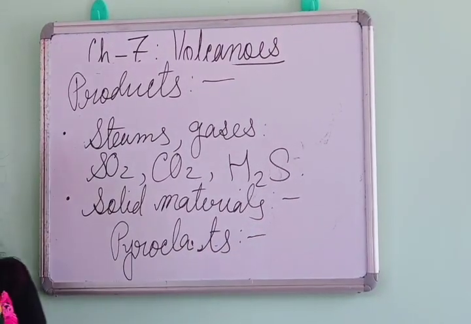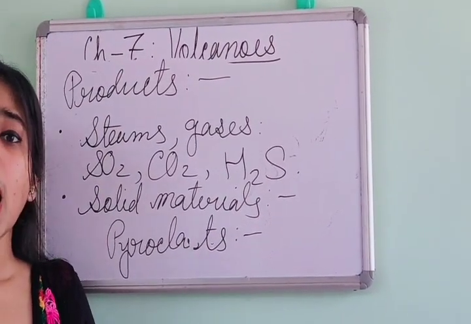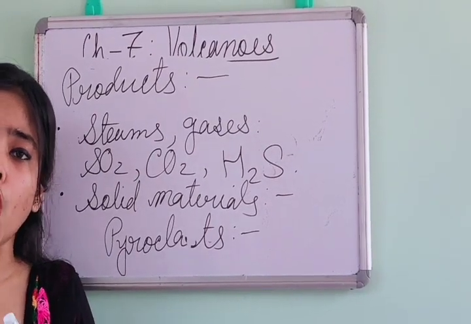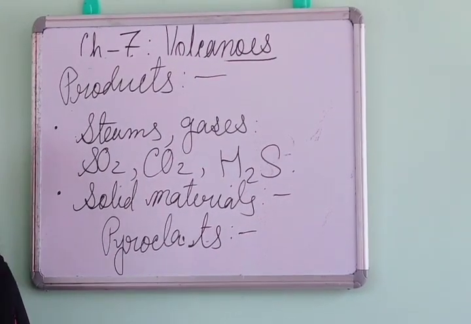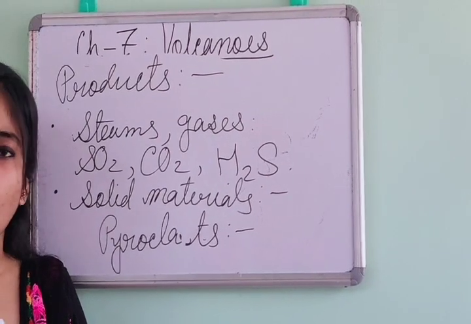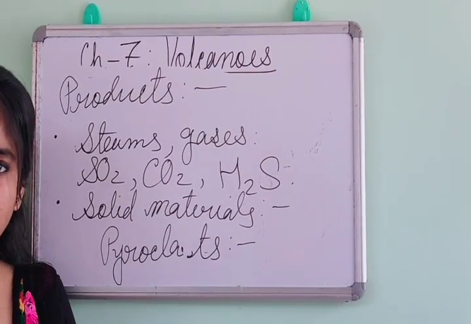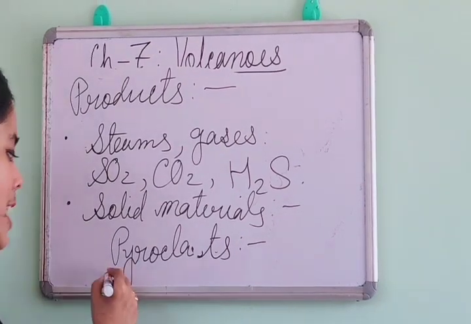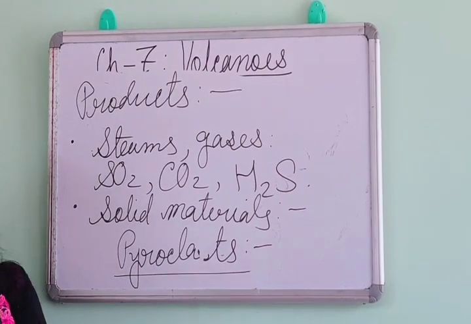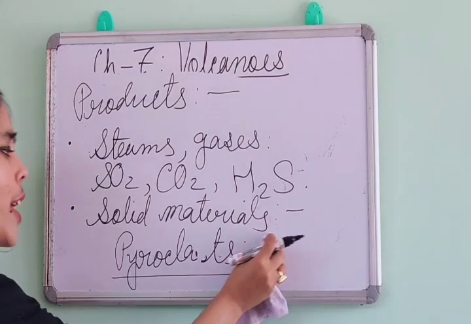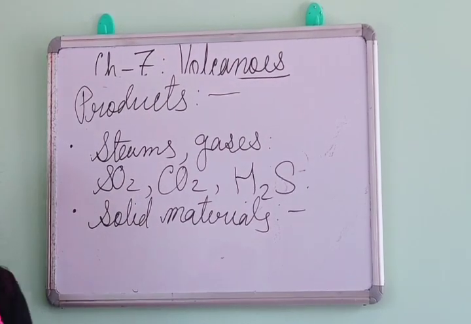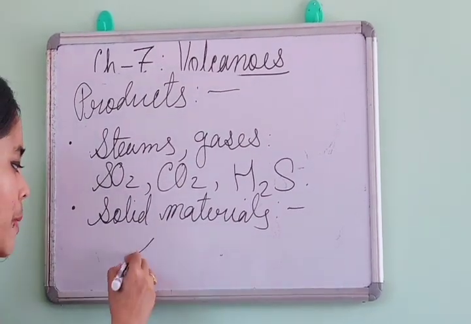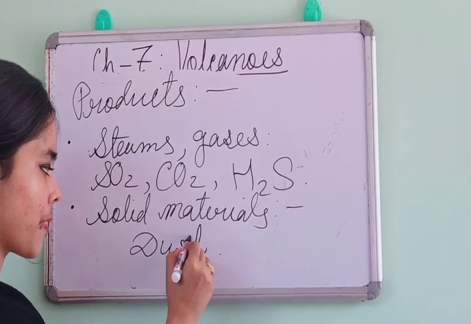Pyroclast means the solid fragments of rock. That means the small particles of rock, when they come out through the magma, through the volcanic eruption, are known as pyroclast. Done. Then, when very fine solid materials come out, they will be known as dust.